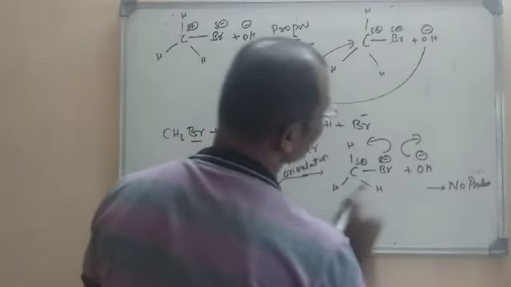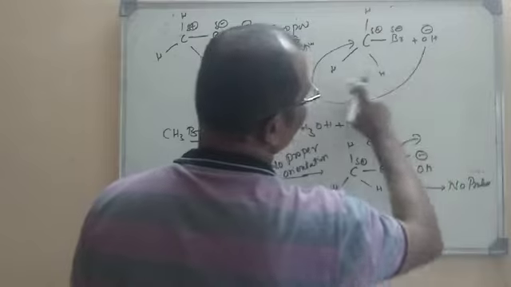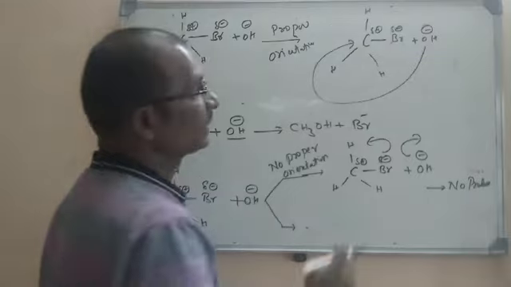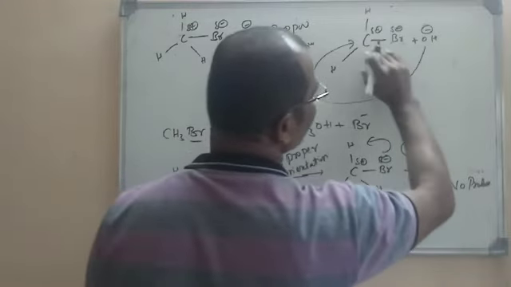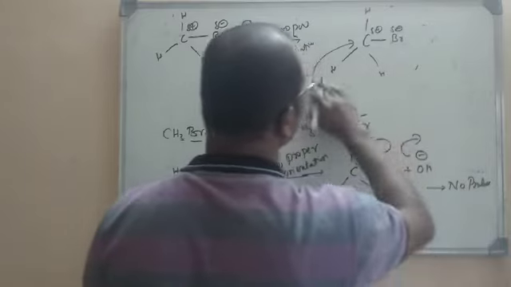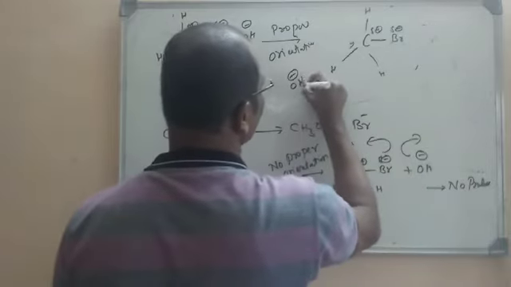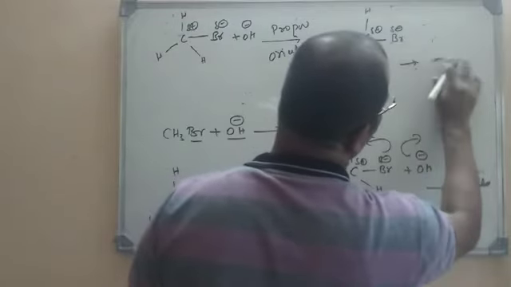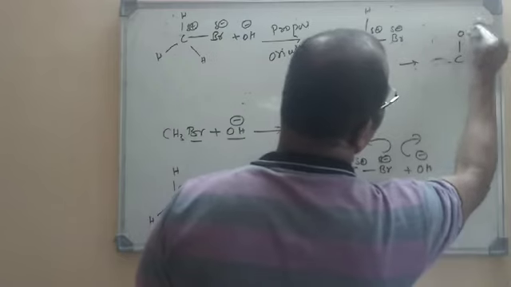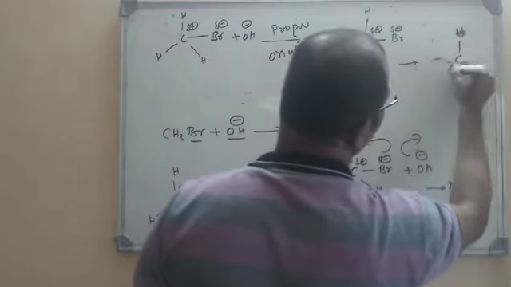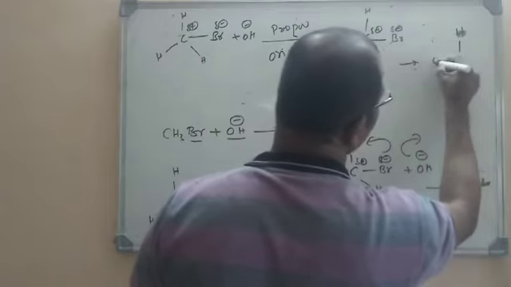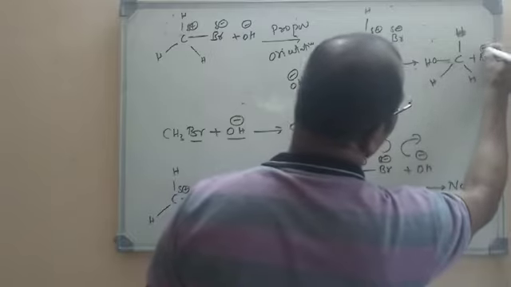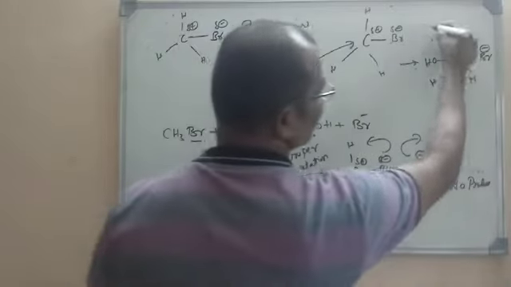But what will happen if it attacks this carbon from the back side? That means the direction is proper now. So OH minus attacks from the back side. This is the right direction. What will happen? The product will be formed. This collision will break the existing bond. The C-Br bond is broken, and the new bond formed is C-OH, and Br minus will be the leaving group. See here, the product is formed.